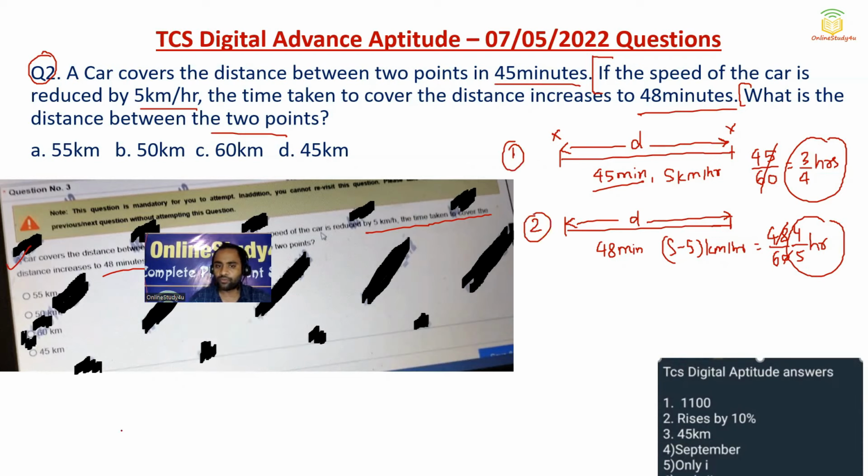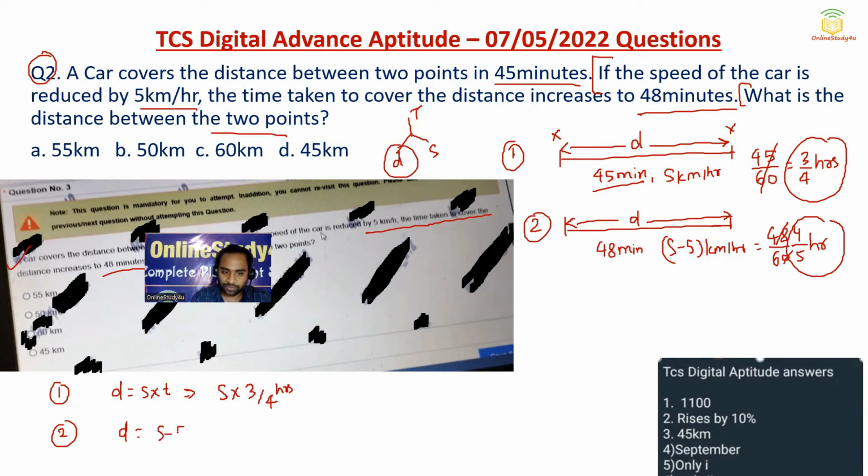So from 1, we will try to make one equation. Distance is equal to speed into time. So distance is D only, speed is S, and time is nothing but 3 by 4 hours. Then from the second, we can write the same equation because distance is the same. In time, speed and distance, always one parameter has to be the same. So here distance is the same. The speed is reduced by 5 kilometers and time is 4 by 5.